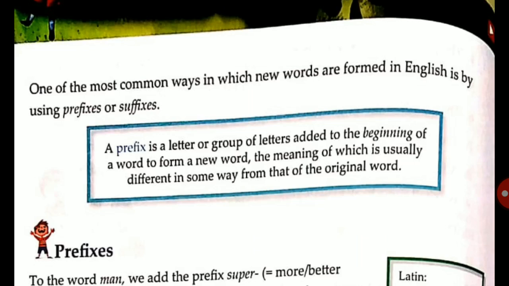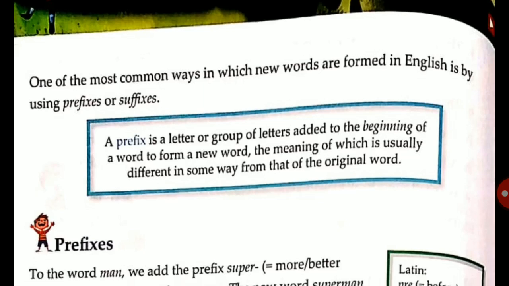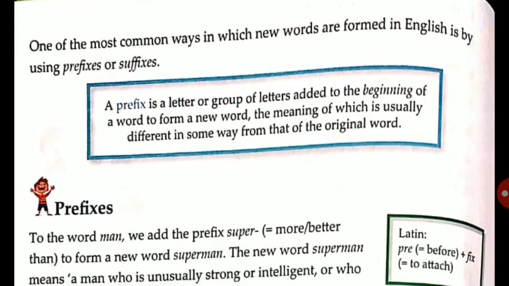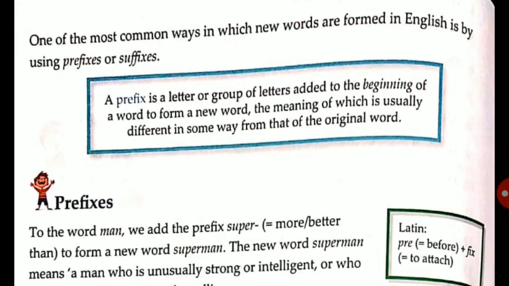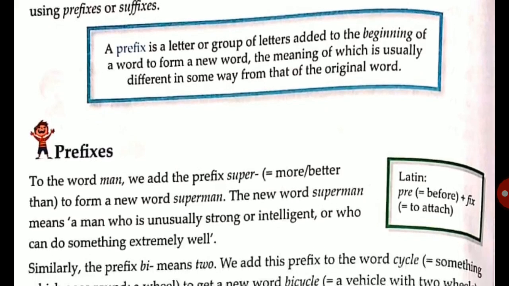Uninteresting means I'm not interested in that. So the meaning is usually different from the original word.